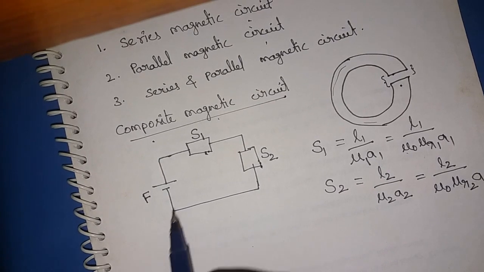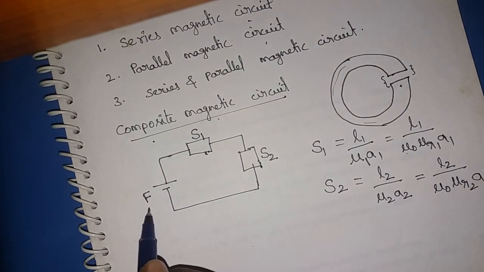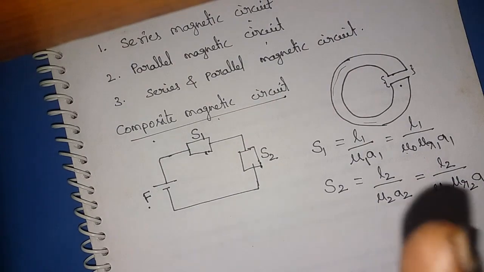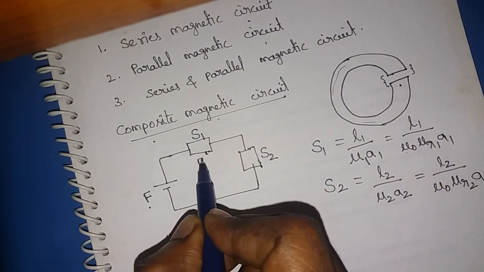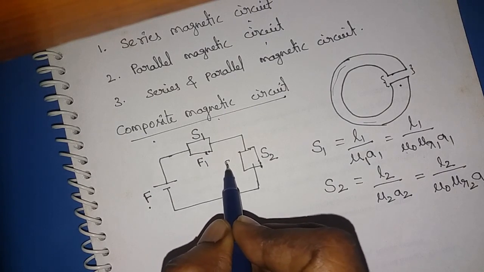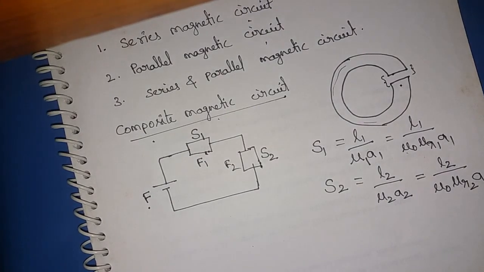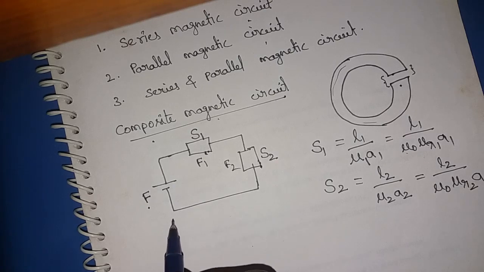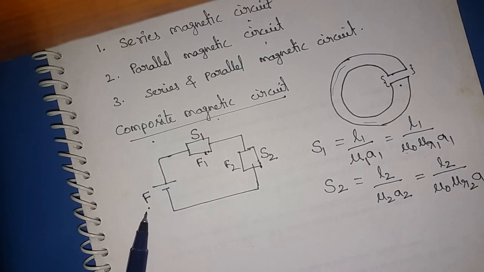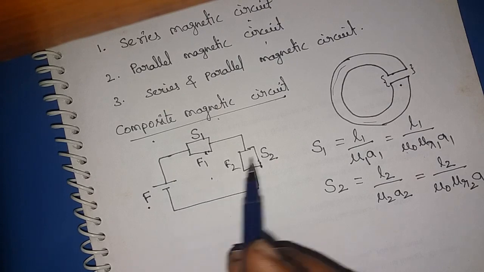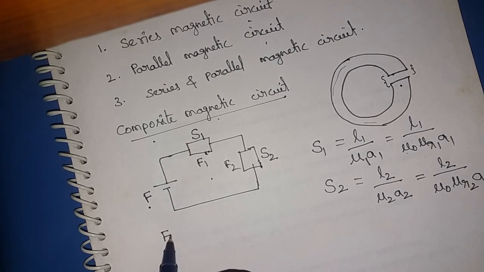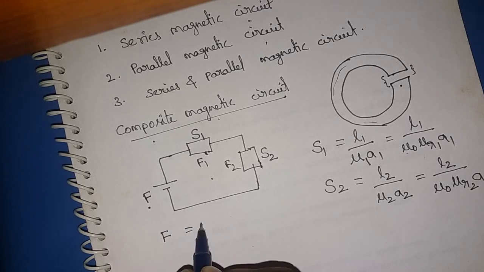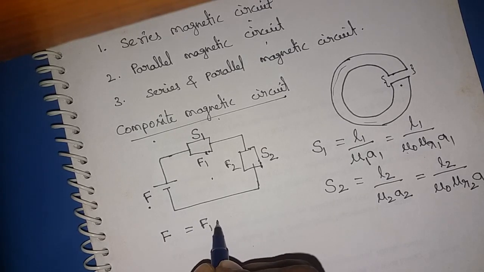Now we know that when F is the excitation, there is some drop in each magnetic material. Let the drops be F1 and F2. The excitation which is given is equal to the drops. That means the net excitation is F, and the net drops are F1 and F2.